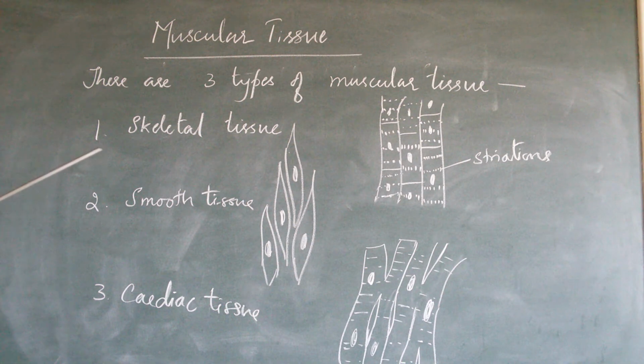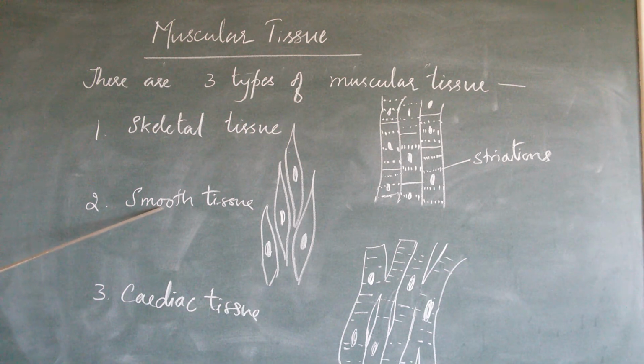It is voluntary, that means it is in the control of the person. So the second one is smooth tissue. As we see in the diagram, smooth tissue does not contain any striations. So it is non-striated. Second, it is involuntary, that means the contraction or relaxation of this tissue is not in our control. So it is controlled by the autonomic nervous system.